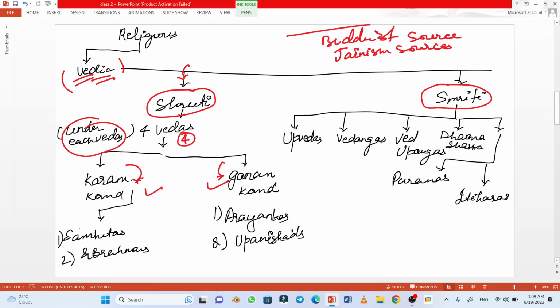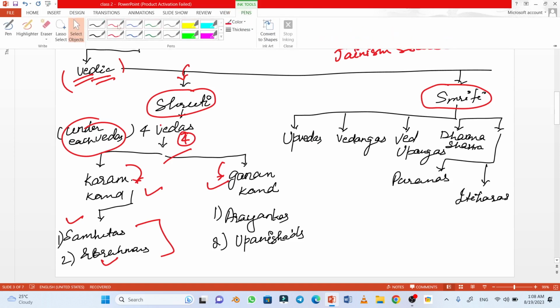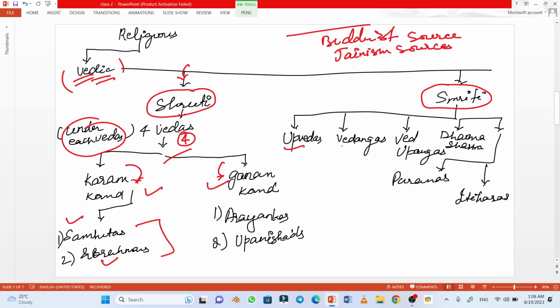Under the Karm Kand, Samhitas and Brahmanas were composed, and under the Gyan Kand, Aranyakas and Upanishads were constructed. The Smritis include the Upvedas, Vedangas, Vedopangas, Dharmashastras, Puranas, and Itihasas.